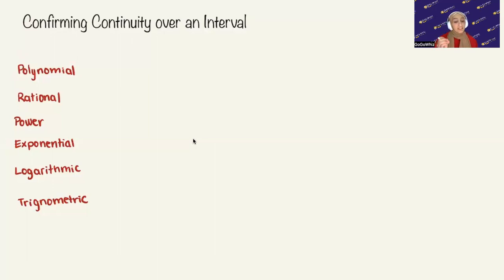I'm saying they're continuous everywhere in their own specific domains. So something like a polynomial could be x squared plus 2x plus 3. Now, this is a polynomial function, and we know that this polynomial function will be continuous everywhere. It's a quadratic, and it's going to be continuous everywhere in its domain.